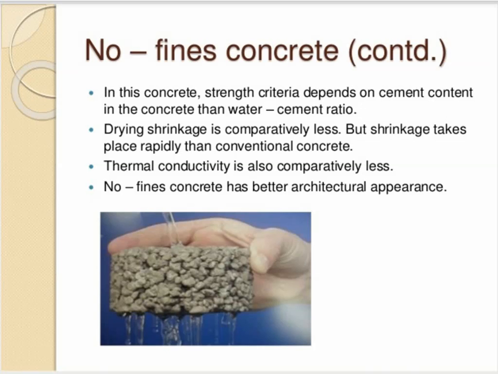The strength mainly depends on the quantity of cement you are using.